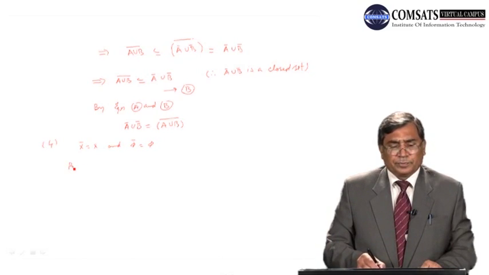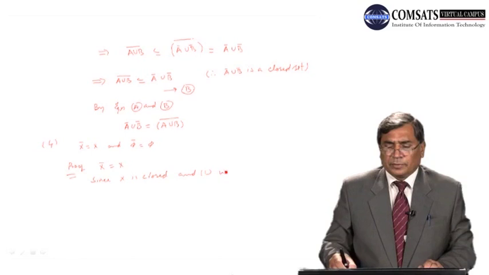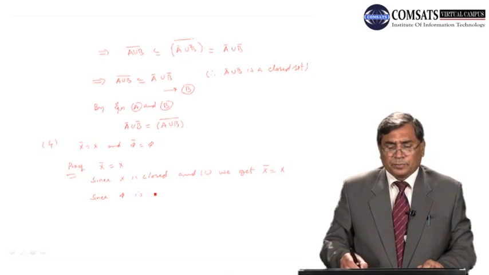So proof. Closure of X is equal to X. Since X is closed, and by 1 we get X closure is equal to X. Since phi is closed, therefore by 1 we get closure of phi is equal to phi.